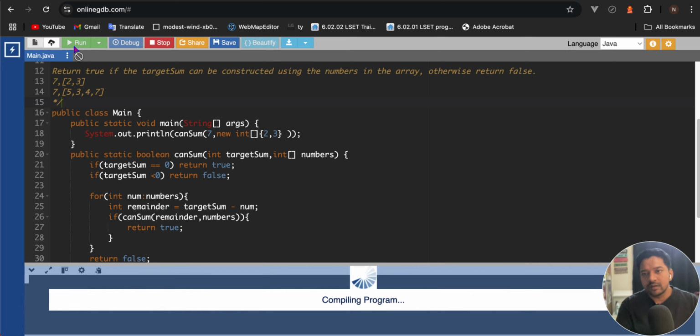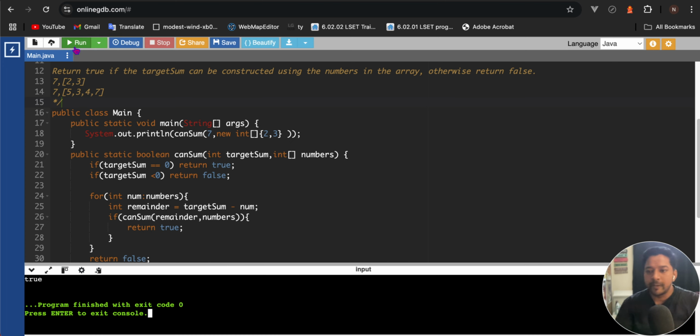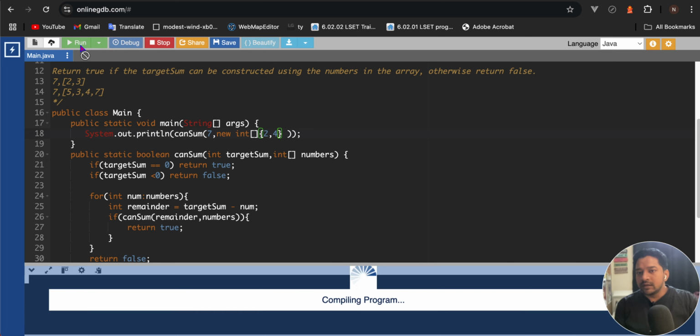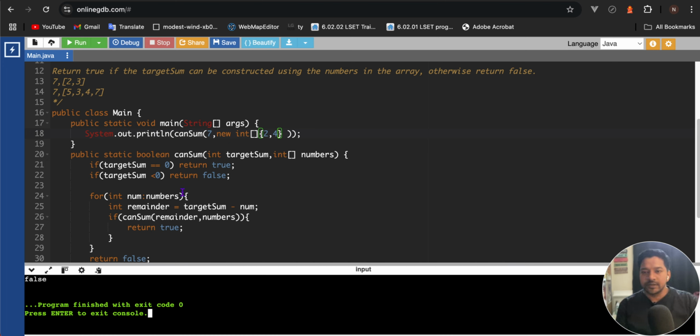Okay, true. If we take 4 instead, in that case we can't generate it, so we'll get false. In this case, after the whole for loop we will not get that sum, so lastly we'll return false, correct?